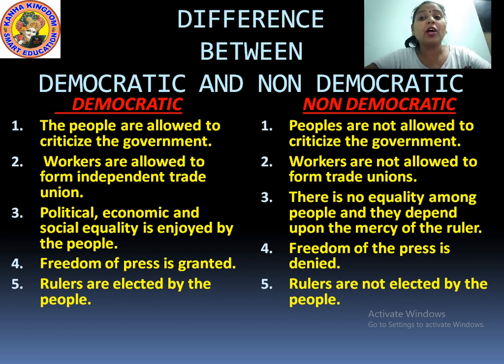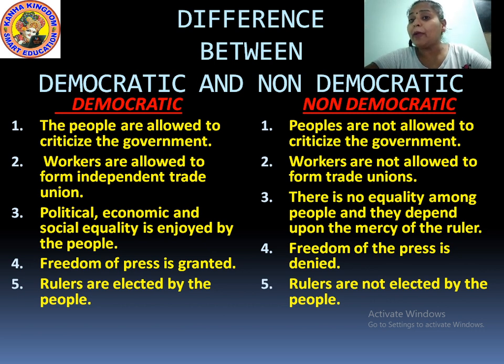Why so? Because I am physically handicapped, my hand is not working or my leg is not working. In that case, they cannot do this to me. Why? Because in a democratic form of government, it's my right to enjoy social equality inside the country. Next is freedom of press is granted.